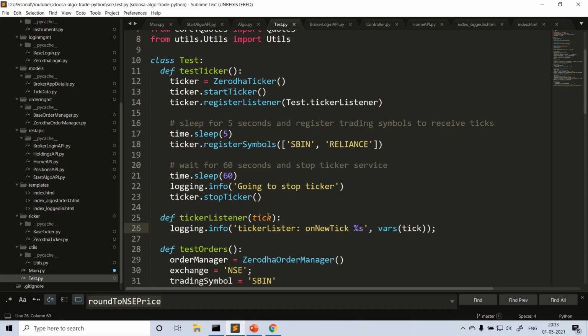You can see that, I'll show you how it does. And after some time, just stopping the ticker. So that's how we are using this ticker.